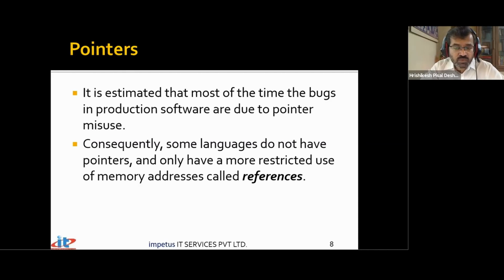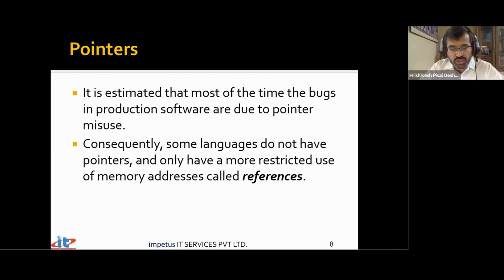But that's not the case with a pointer unless I define a constant pointer. A constant pointer, when initialized, will constantly point to the same memory location. But that's not always the case. It can today point to one location and tomorrow it can point to another location. It can point also to a location which is non-existing. And that is where we get segmentation faults, and the program immediately crashes when your pointer points to a location which does not exist. So to avoid those kinds of problems, we have this concept of references. In future, when you go in for a language like Java, we only have references.